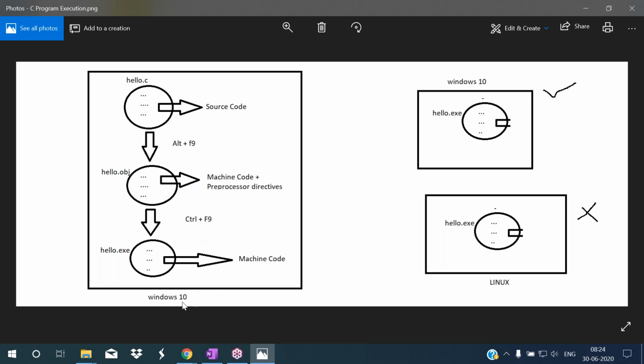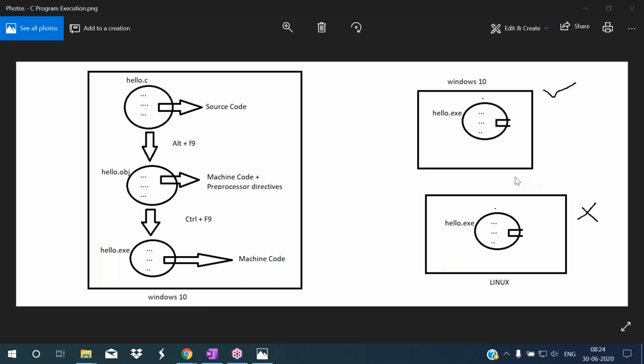Somebody unmuted, please be in mute mode. Please be in mute mode. Babu, please be in mute mode. I'm getting disturbance, man.